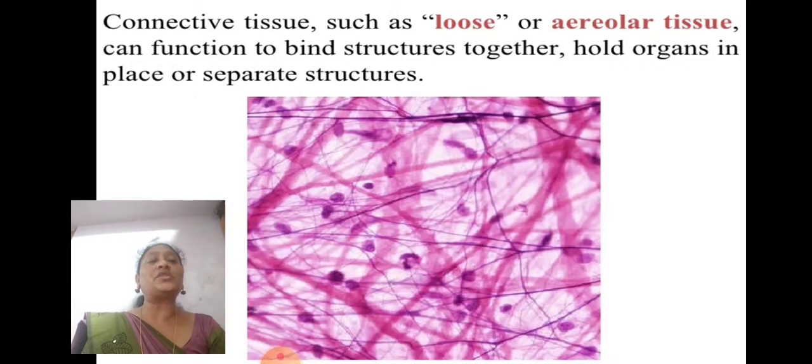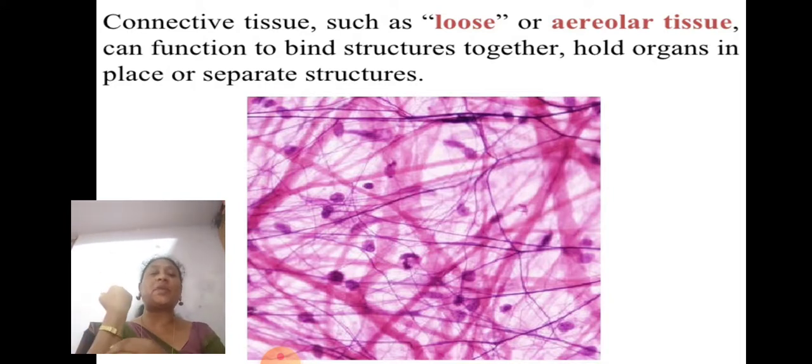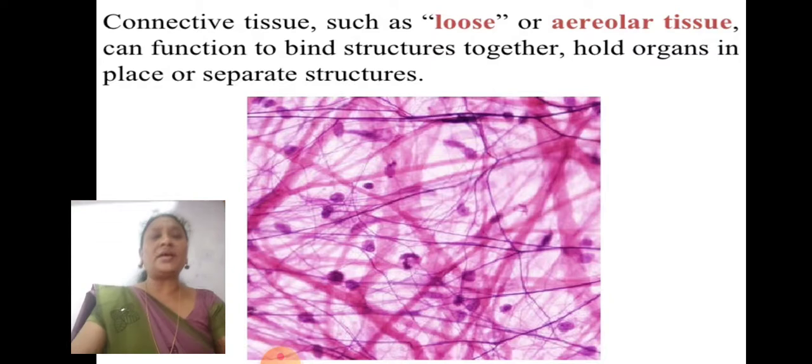Connective tissue such as loose or areolar tissue. We can call the areolar tissue a loose tissue. It can function to bind structures together, hold organs in place or separate structures. For example, our skin is attached to the muscle, no? In between the skin and the muscle, we can find areolar tissue which connects the skin and the muscle.